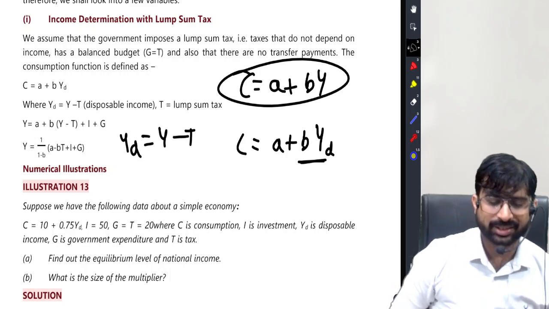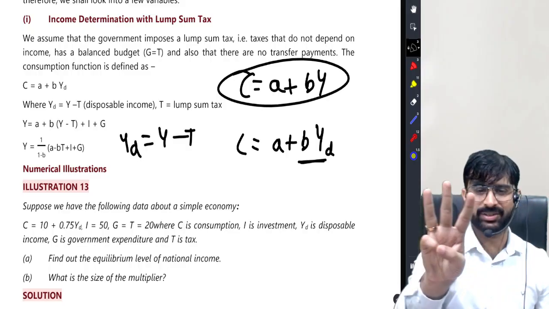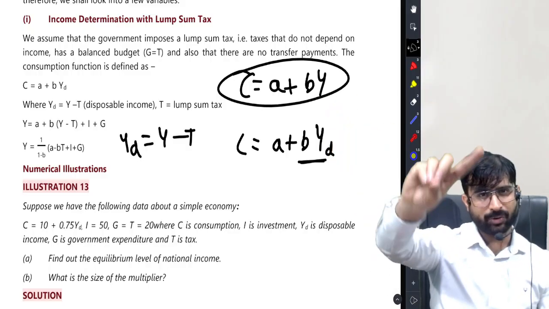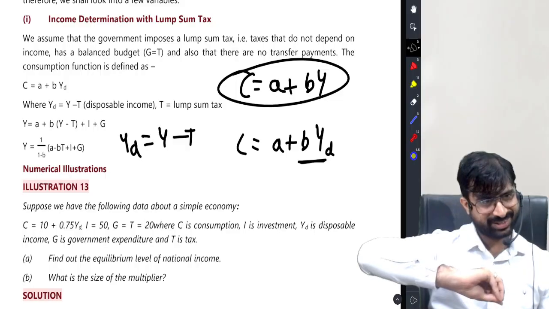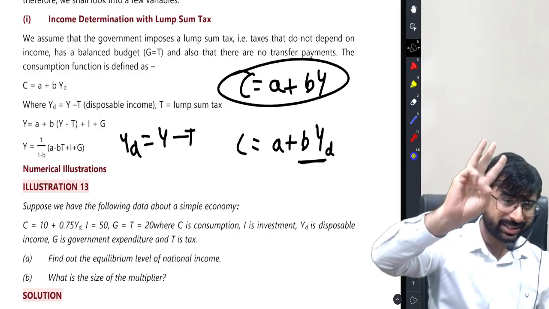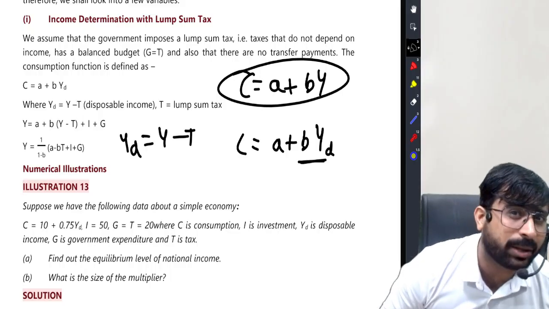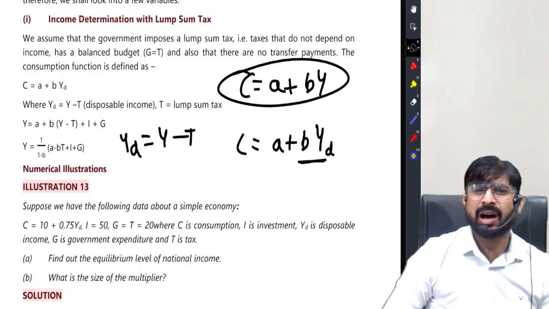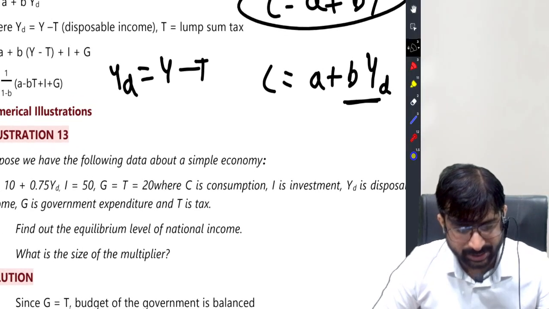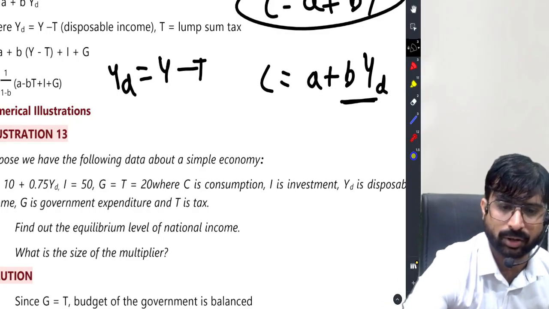We understand, sir. So in total, three changes have taken place in a three sector model. In aggregate demand, you have now got government expenditure. In aggregate supply, you have got taxes. And in the formula of C, you have got A plus B YD, not A plus B Y anymore. Other things, same. You want to see the question? Yes, let's solve the numericals. I like these numericals a lot. Let's solve it for you.